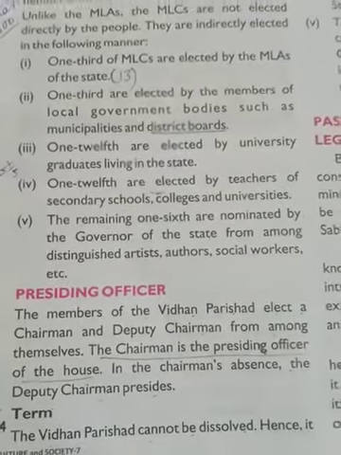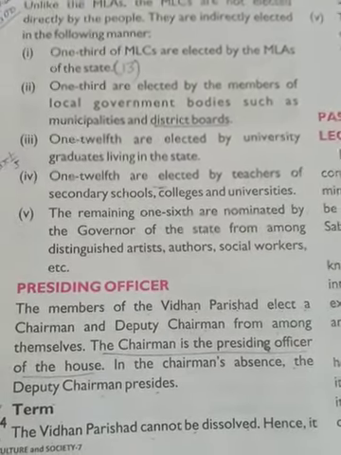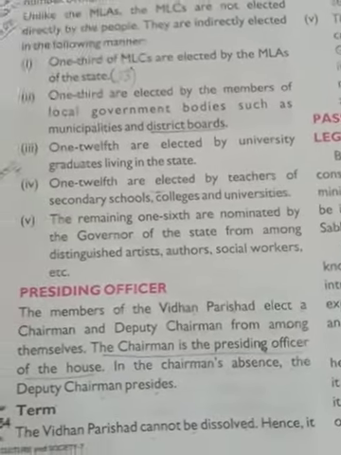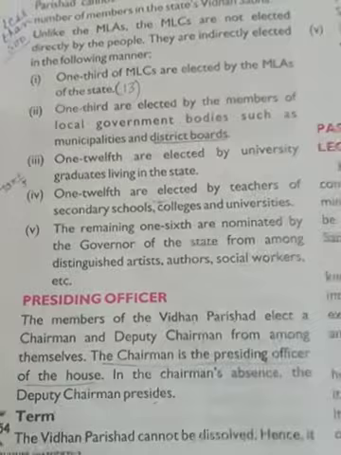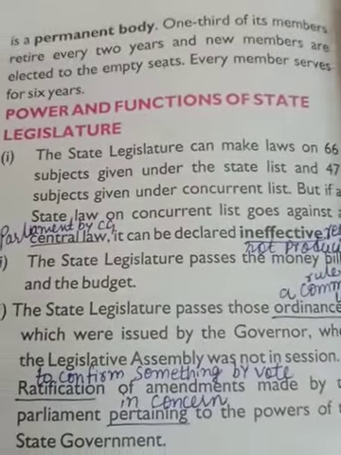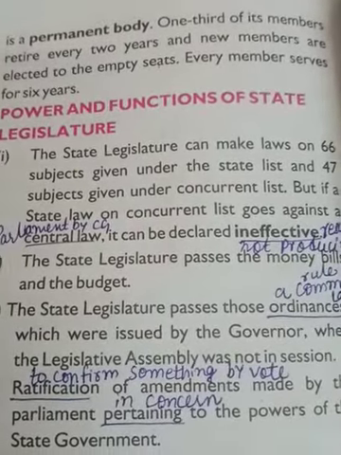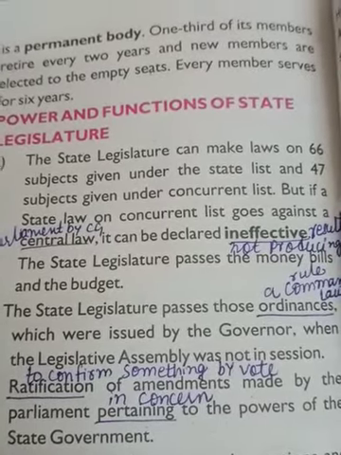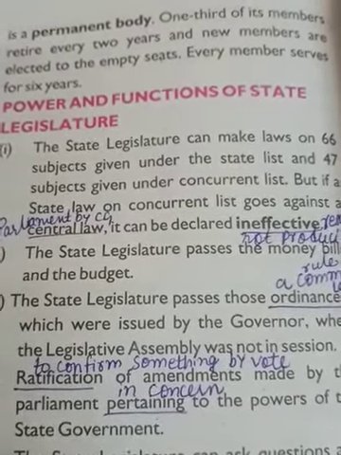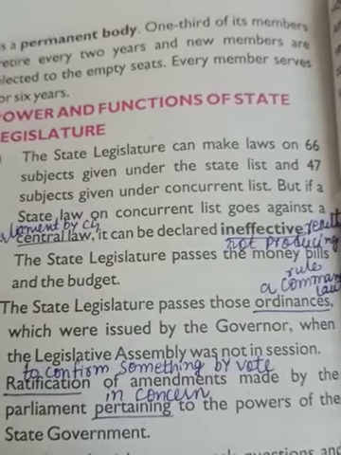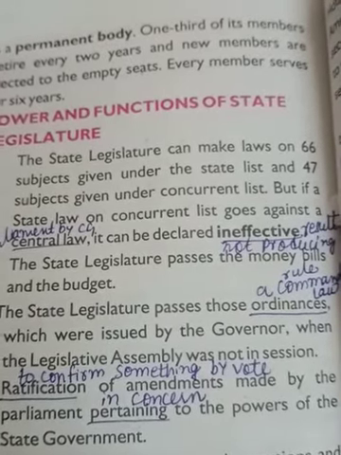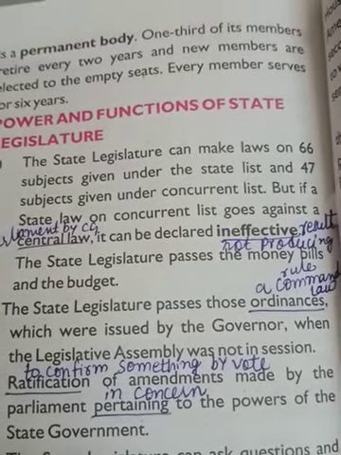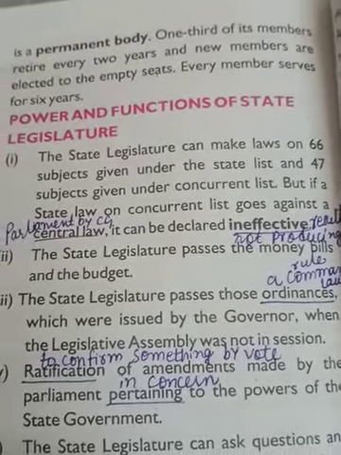Vidhan Parishad never dissolves, which means no elections are held to form it. Hence it is a permanent body. But 1/3 of its members retire every 2 years, and new members are elected or nominated. Like this, the Vidhan Parishad goes on.